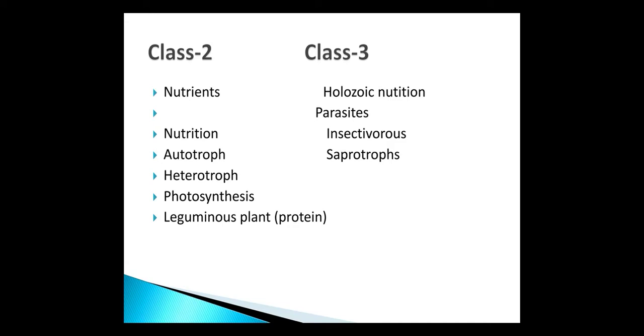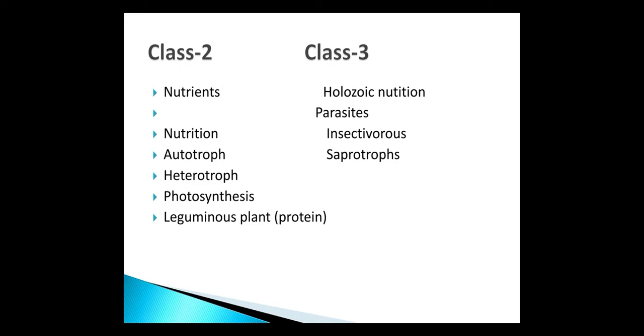In class 3, we studied Holozoic nutrition, parasites, insectivorous plants, and saprotrophs. These are the types of heterotrophic nutrition: Holozoic, parasites, insectivorous, and saprotrophs.